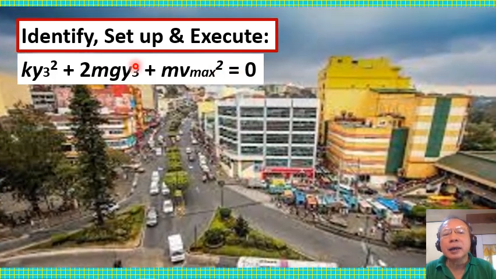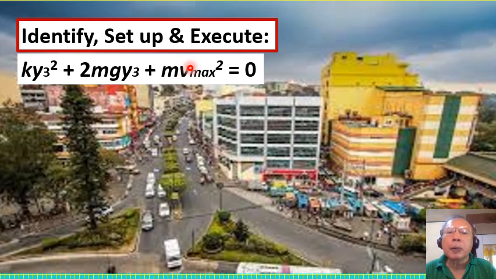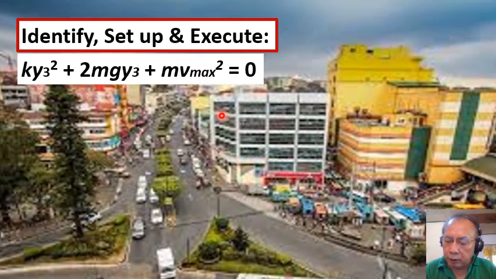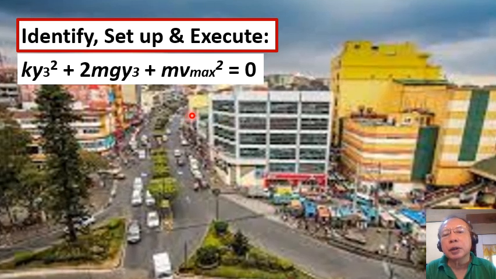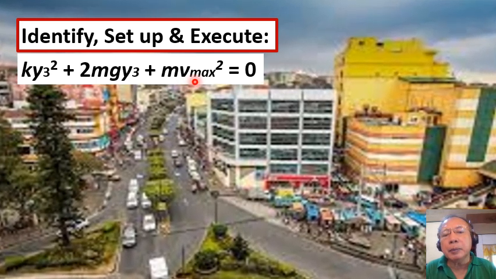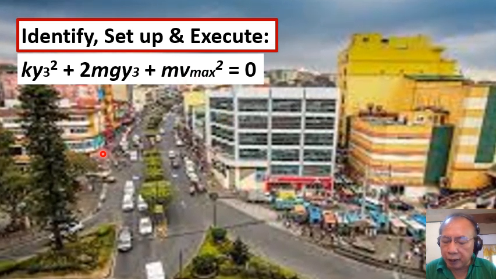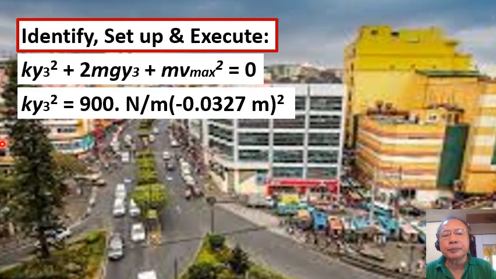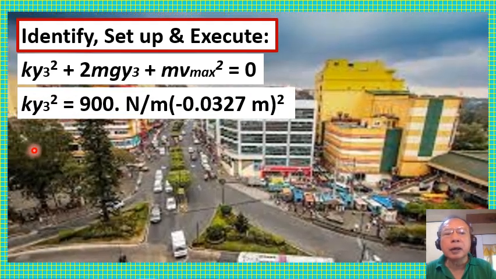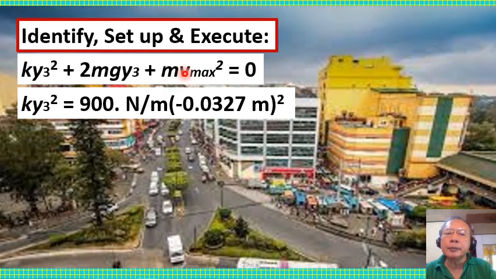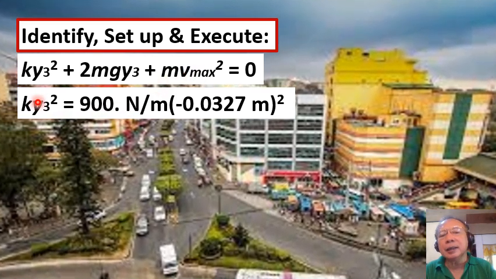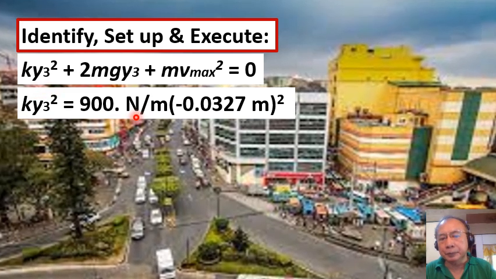Again, our target variable is to determine v max. So if you transpose or isolate m v max squared, then we will be able to determine the value of v max. But again, for simplicity, we will do it term by term.